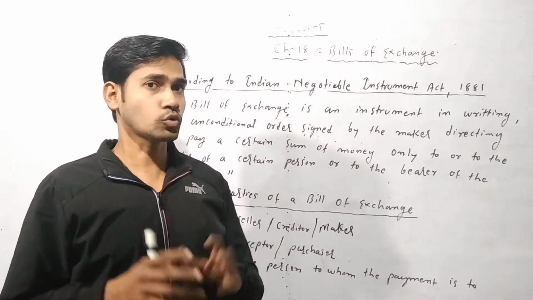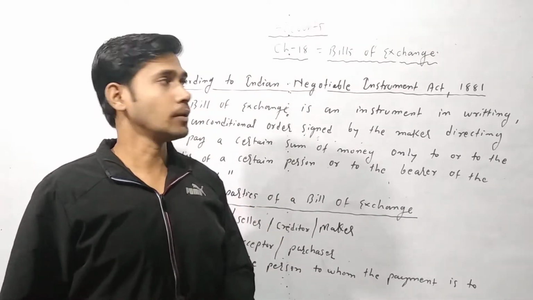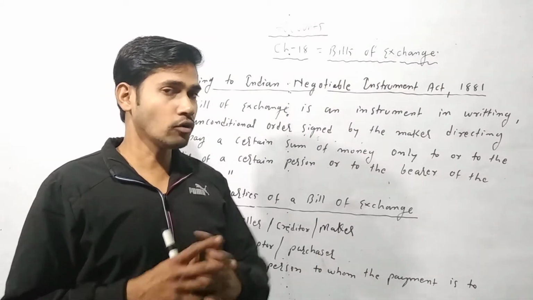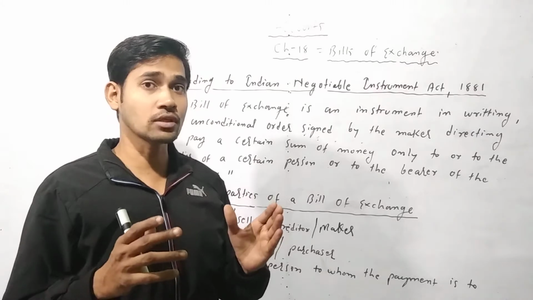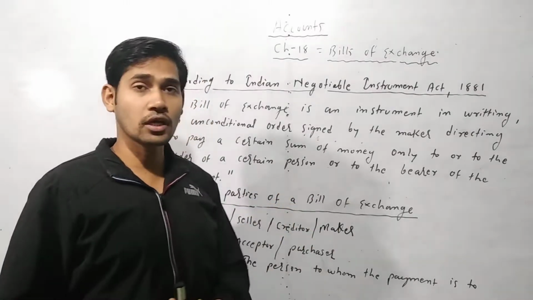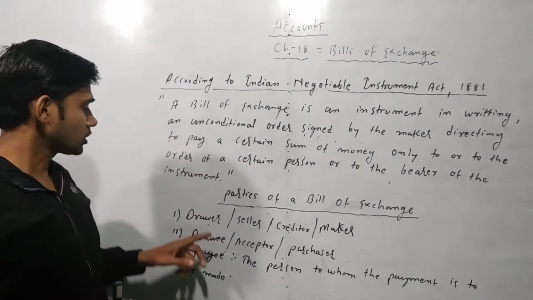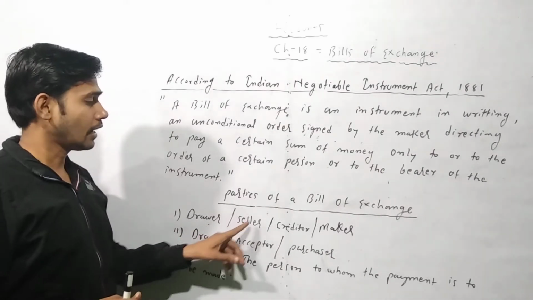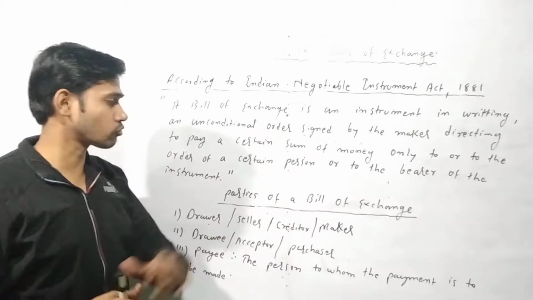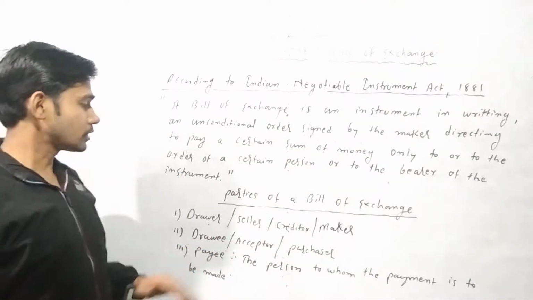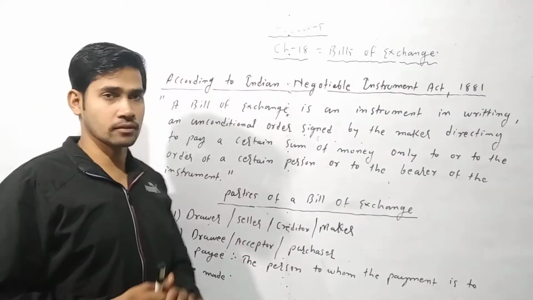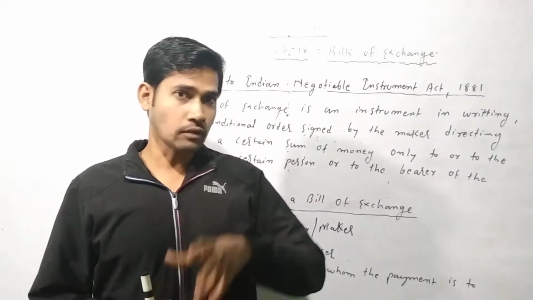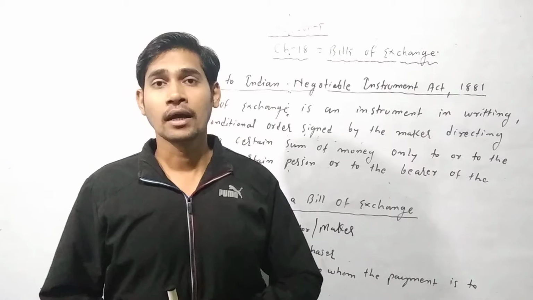It means there are two very important persons in the bill of exchange. Bill of exchange basically belongs to the credit transaction of the business environment. So there must be two persons. One is the drawer and the second is the drawee. Drawer is also known as seller, creditor and maker. And drawee is also known as acceptor and purchaser. But what is a bill of exchange, and what is the difference between a bill and a bill of exchange?